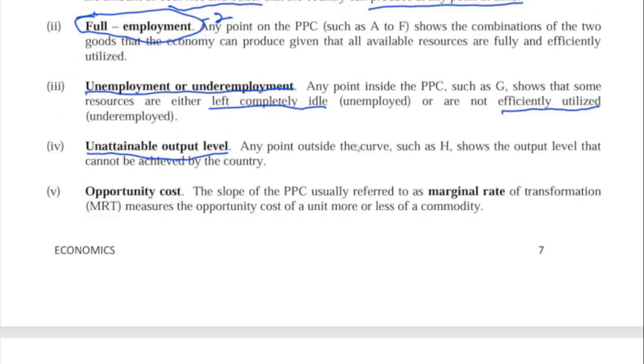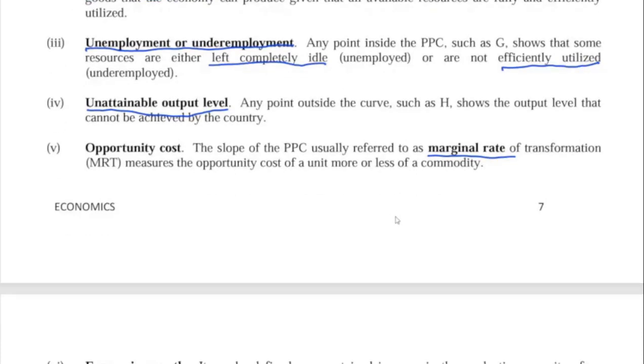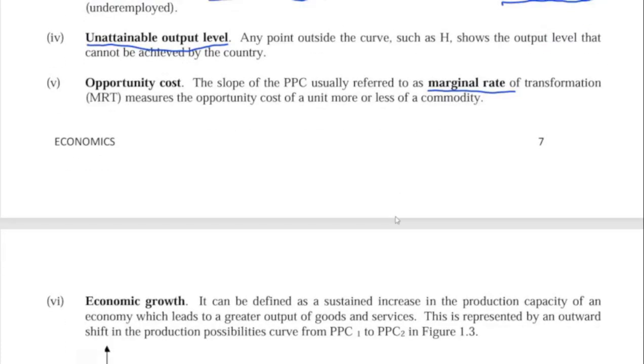Okay, at output level. So opportunity cost shows the marginal rate of transformation, MRT. That's another point that you should know of, although you don't really need the information here. Opportunity cost measures the opportunity cost of a unit more or less of a commodity.